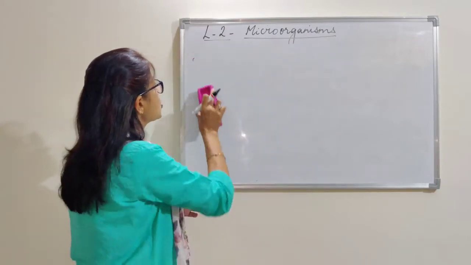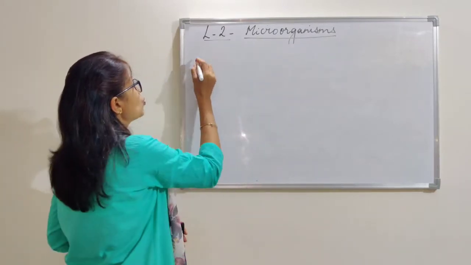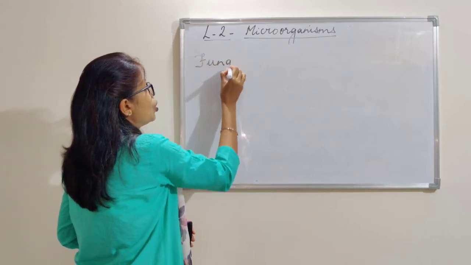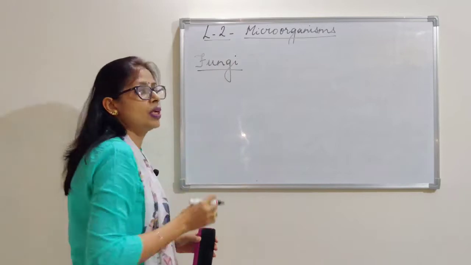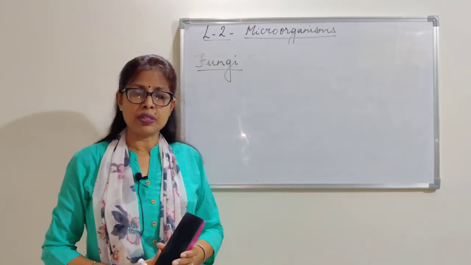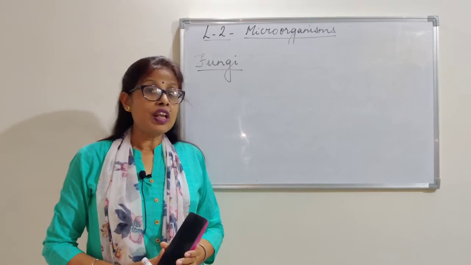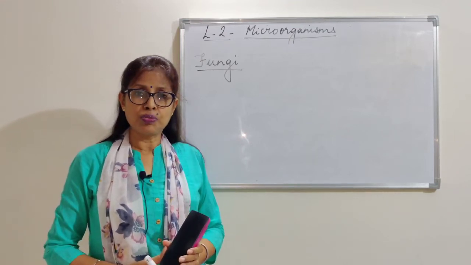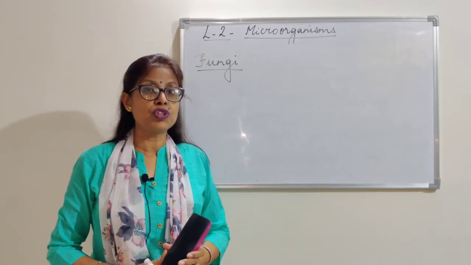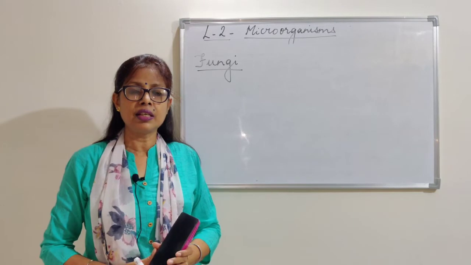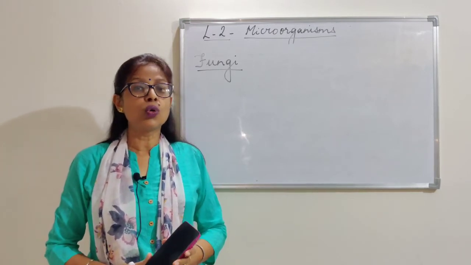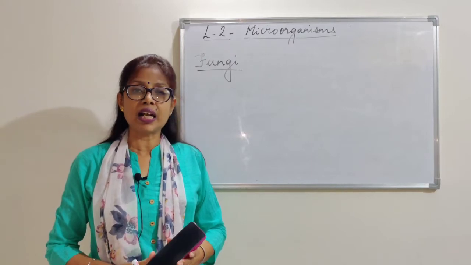The next group of microorganisms are fungi. What are these fungi? Before we understand what fungi are, let me give you some examples. We all are very fond of eating mushrooms. And at the same time, there are mushrooms which grow during the rainy season in the soil, in our cupboards, in the clothes, on shoes, on leather items.